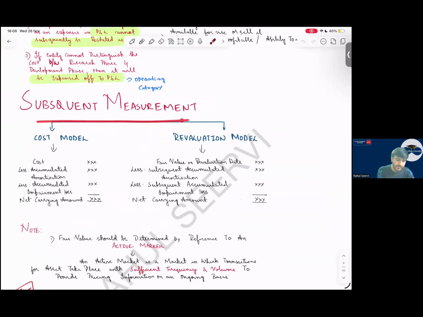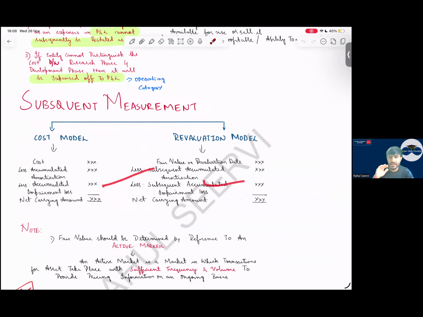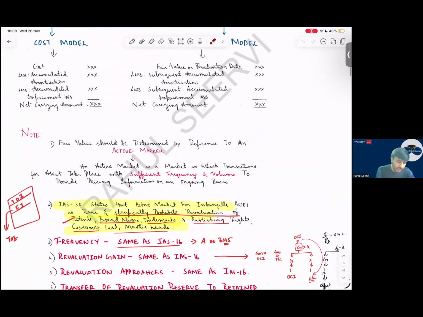Subsequent measurement: cost model, revaluation model. So cost model, revaluation model, same as per IAS 16. But what is the different understanding? Note, fair value should be determined by reference to an active market. And it is very difficult to calculate the fair value of an intangible asset. Why? Because there is no such active market.